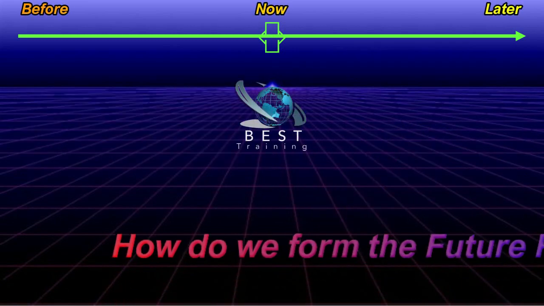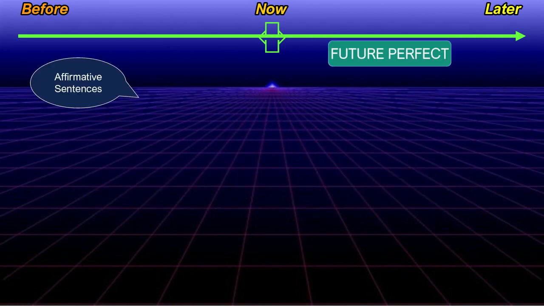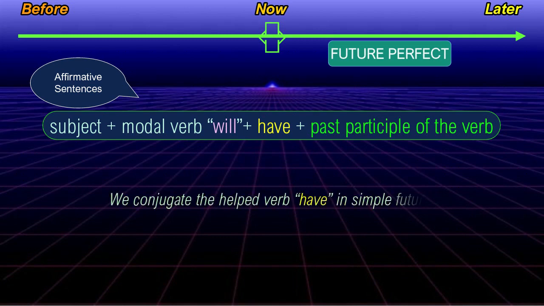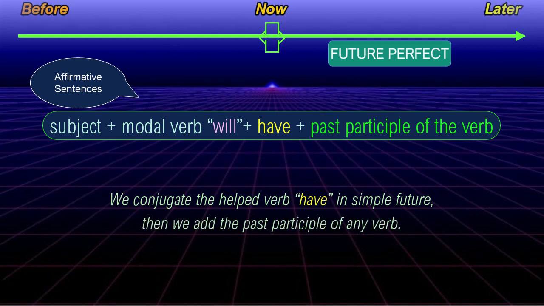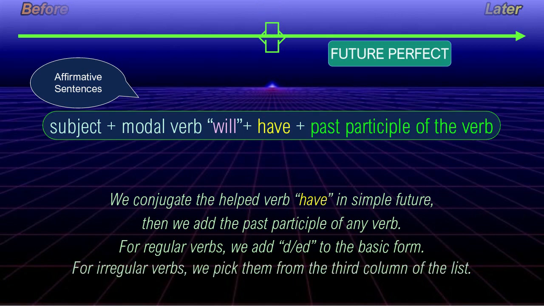How do we form the future perfect? The structure of the future perfect in affirmative form is subject plus modal verb will plus have plus past participle of the verb. We conjugate the helper verb have in simple future. Then we add the past participle of any verb. For regular verbs, we add -ed to the basic form. For irregular verbs, we pick them from the third column of the list.